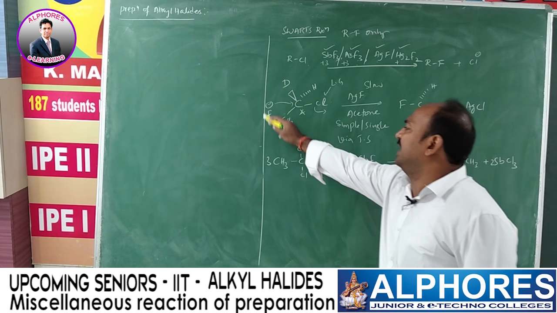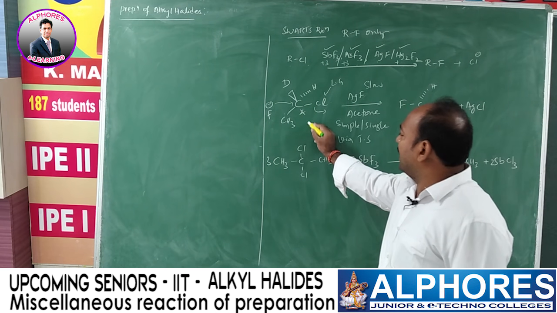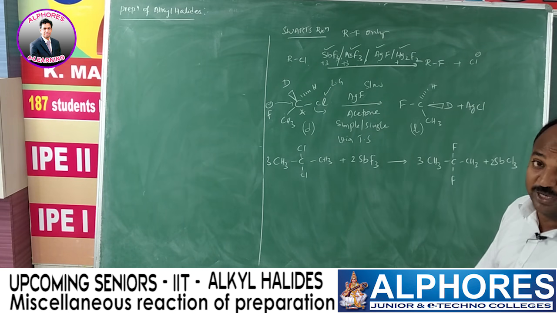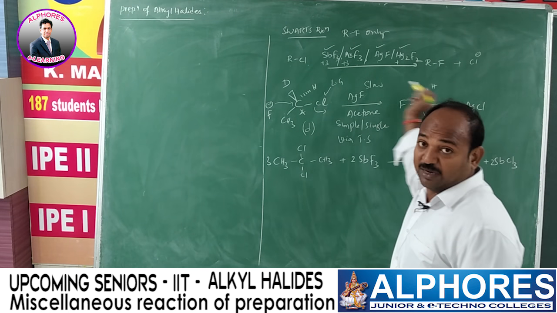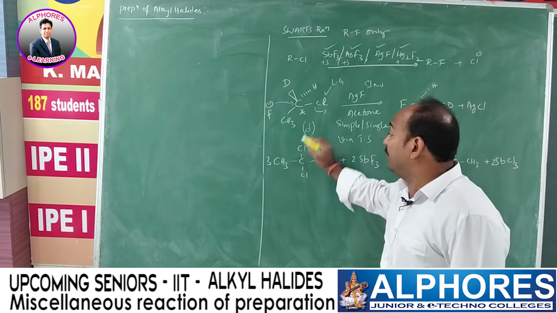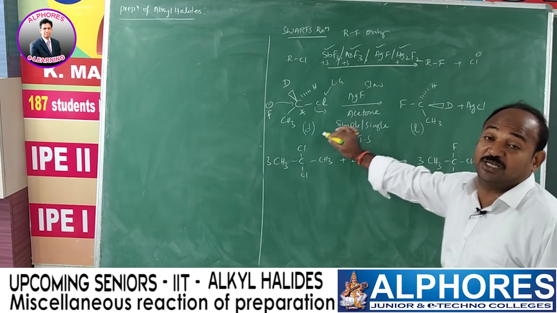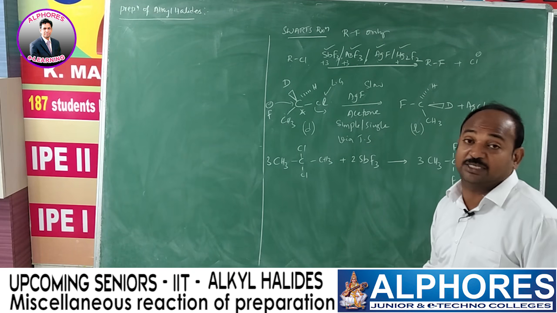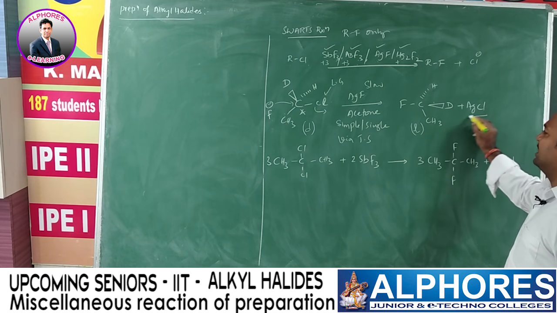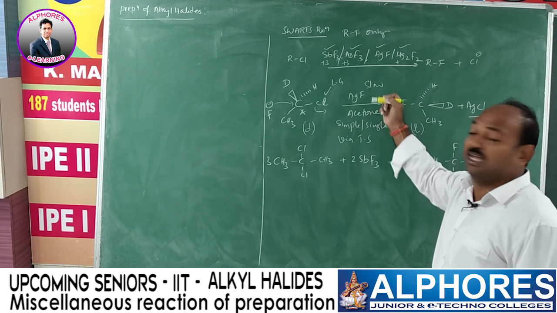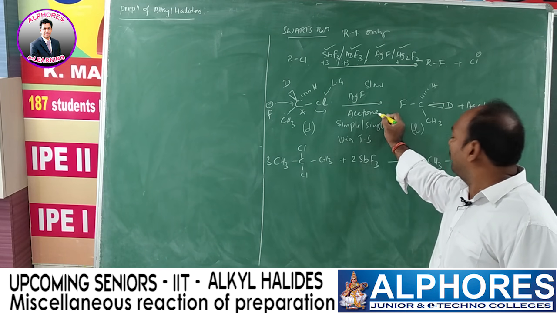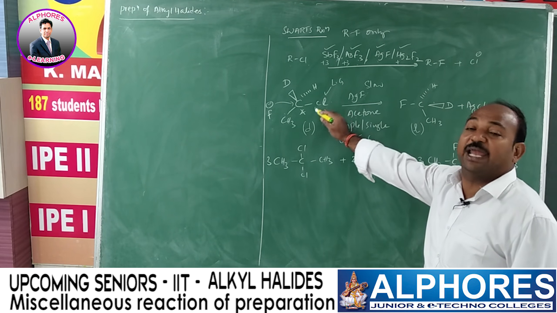When F minus attacks from the rear side, if the earlier compound is D, the final product we get is L. This we can notice only in the case of a chiral carbon. If the halogen containing carbon is not chiral, then you cannot notice that inversion. This is what we call inversion of configuration. If you consider D, you get L. Along with that, AgCl is the product, because we are using AgF and acetone is the solvent here. Acetone is a solvent which helps to dissolve both the reactants.